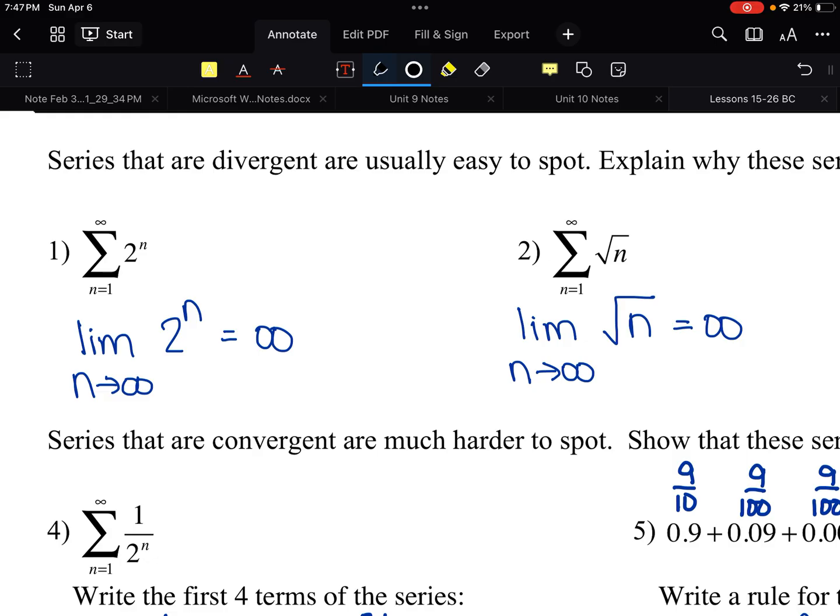So if you guys look at this one, you can tell 2 to the n, 2 squared, 2 cubed, 2 to the 4th, 2 to the 5th, and so on. The individual numbers in the list just get bigger and bigger and bigger. So when I start adding them up, I get a number and then I add a number to it and then I add an even bigger number. So the limit of the individual terms is infinity. Also the limit of the sums is infinity. So this will diverge.